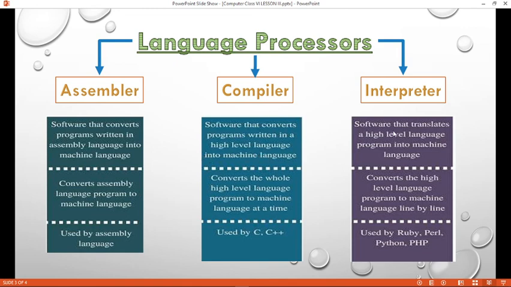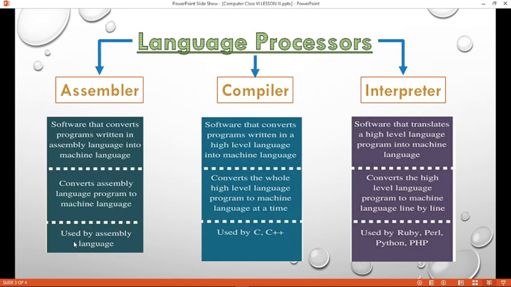Interpreter also translates a high-level language program into machine language. Assembler converts assembly language program to machine language. Compiler converts the whole high-level language program to machine language at a time. But interpreter converts the high-level language program to machine language line by line.